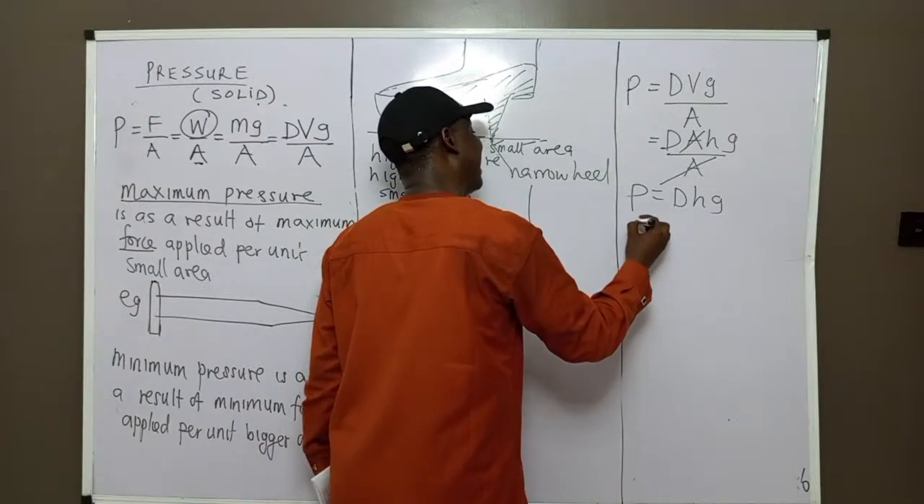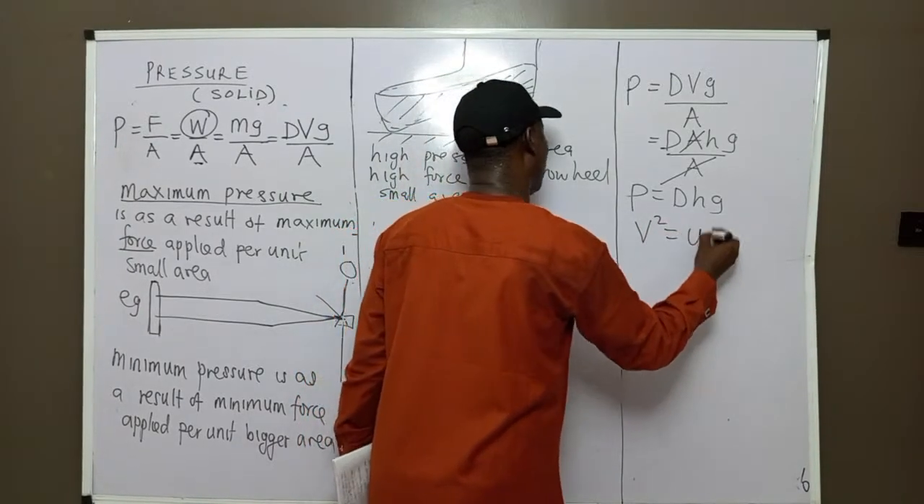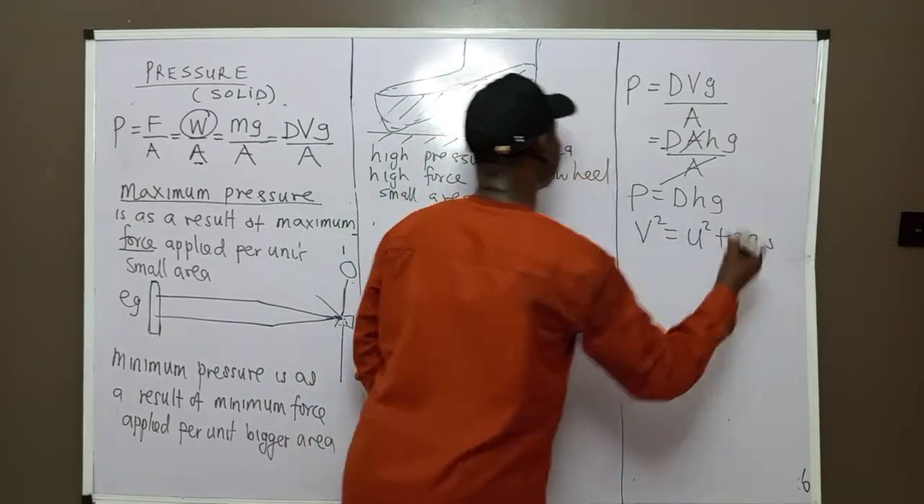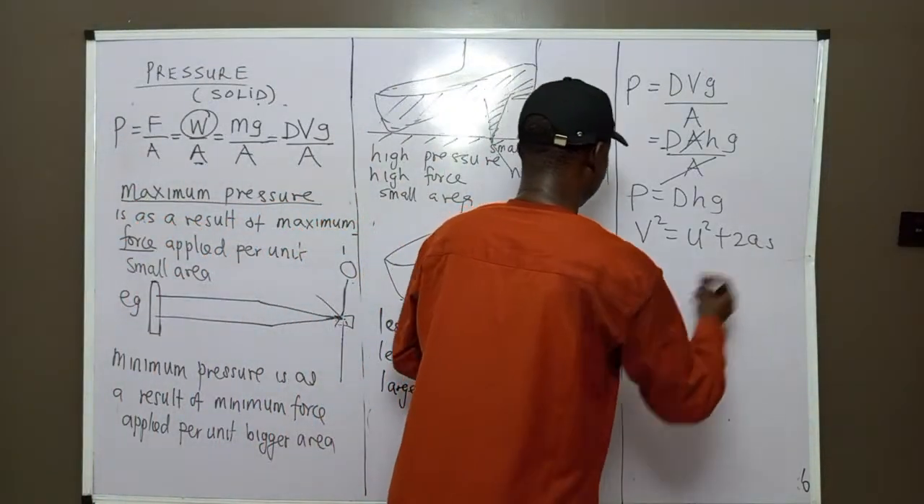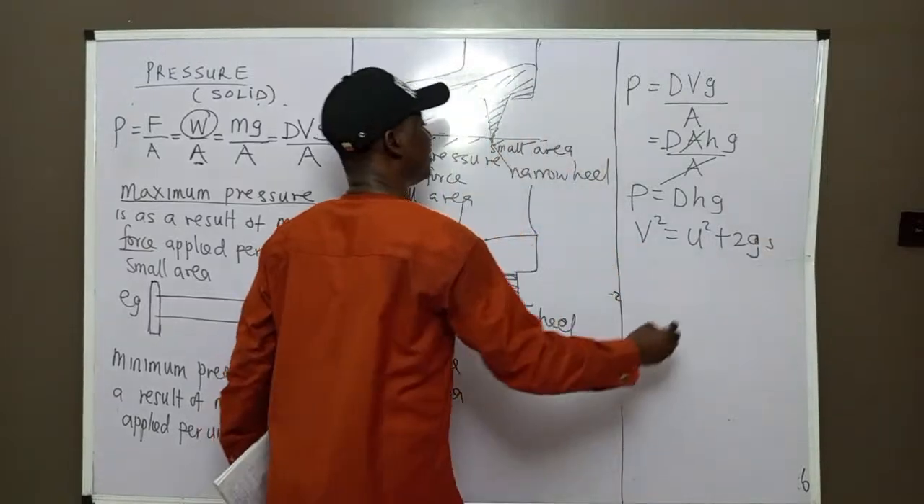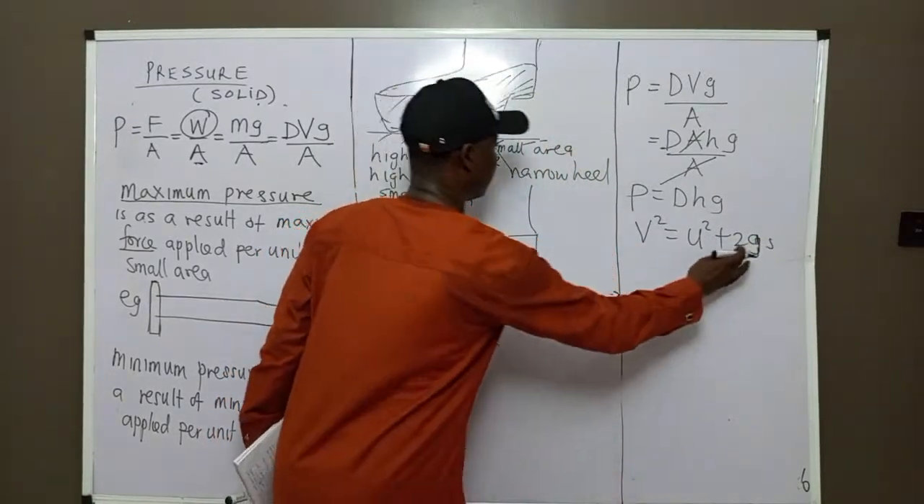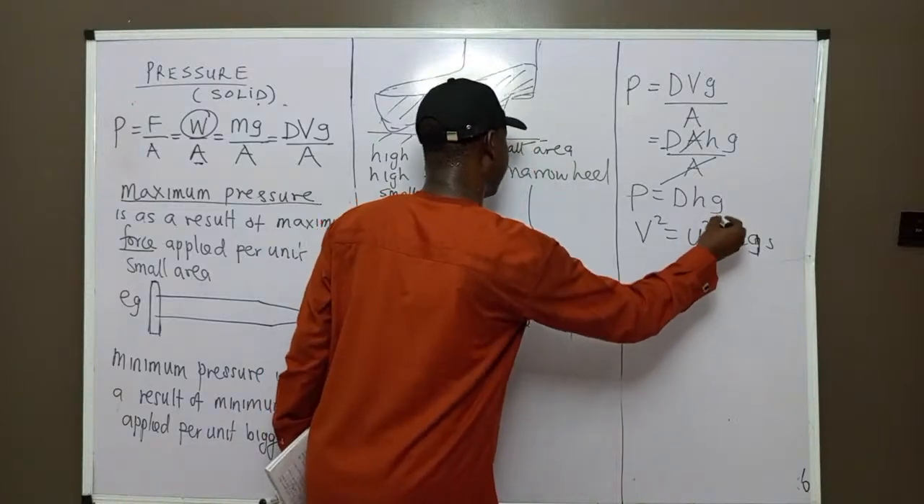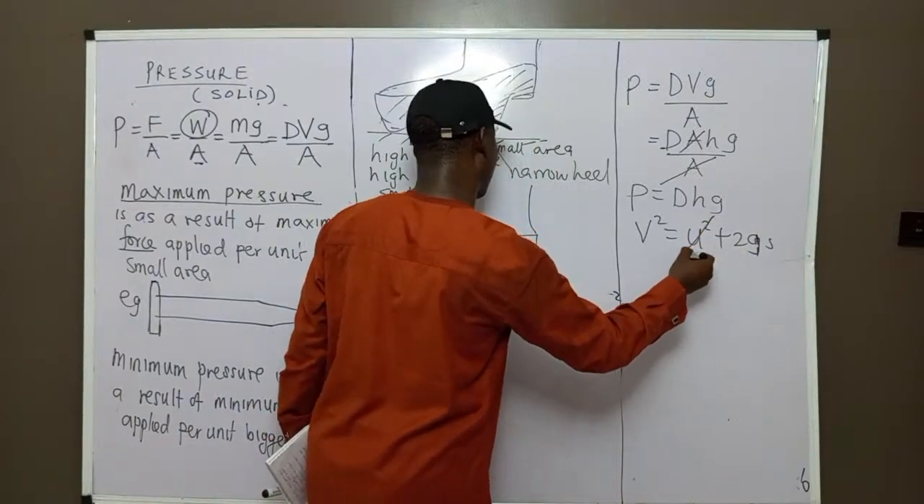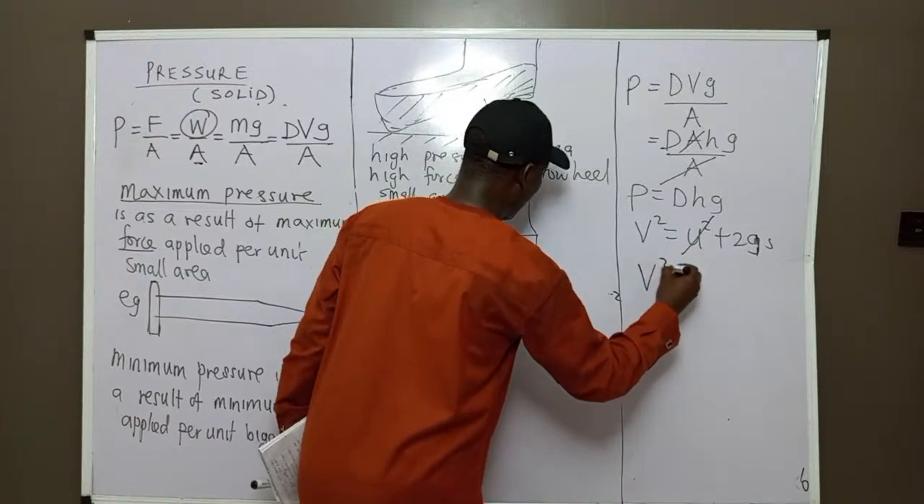Now remember that in motion, v squared equals what? u squared plus 2as, or 2gs under gravity. Now let us make gravity the subject of formula. Please take note of that. So this one now, let's assume that the body, the car, or your solid object starts from rest. So v squared equals what?